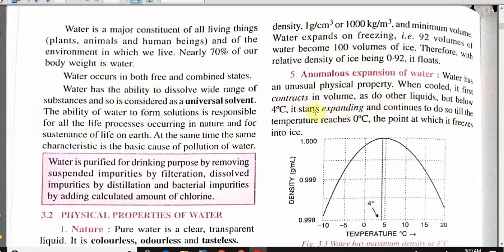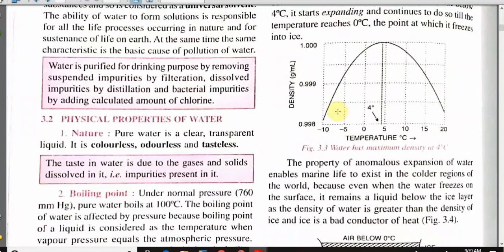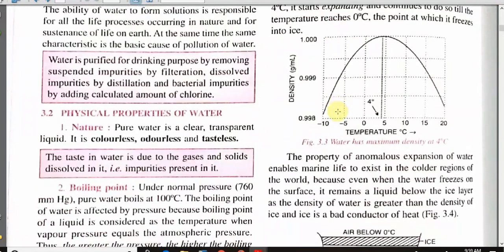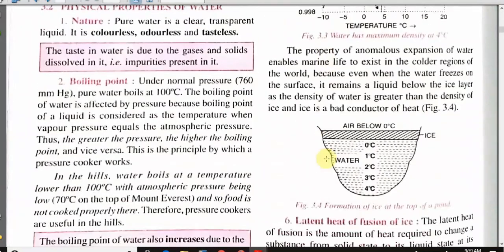But below 4 degrees C, suddenly it starts to expand and continues to do so till the temperature reaches 0 degree C. This property of anomalous expansion of water enables the marine life to exist in colder regions of the world, because when water freezes on the surface or top of the water body, water remains in liquid state and at a good temperature below the ice layer.